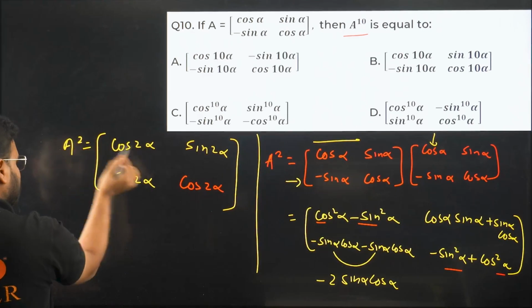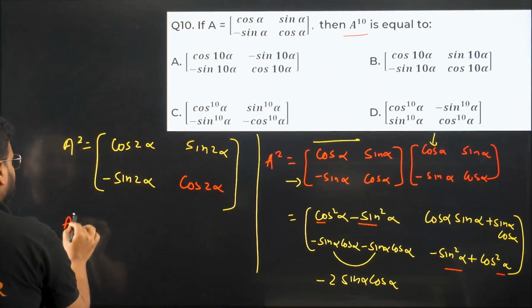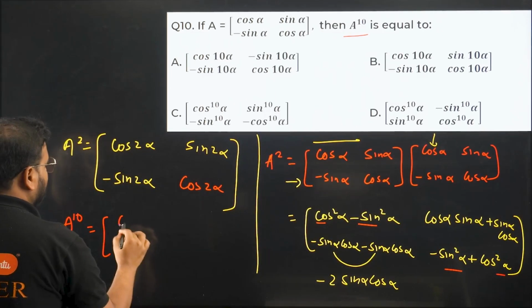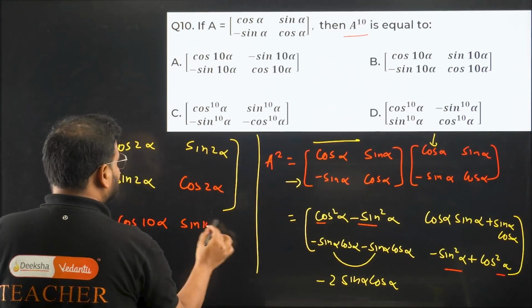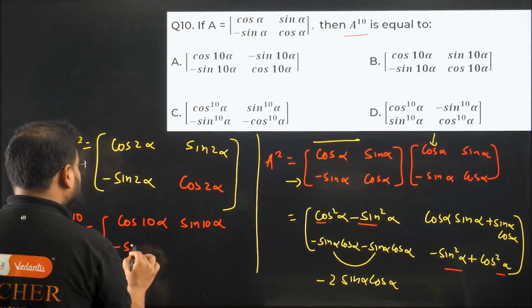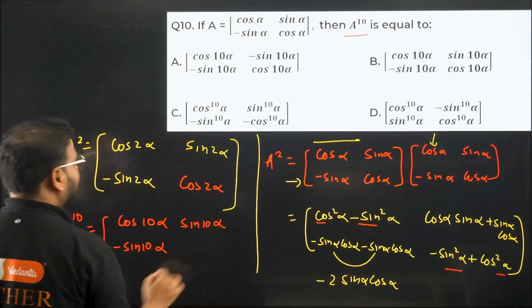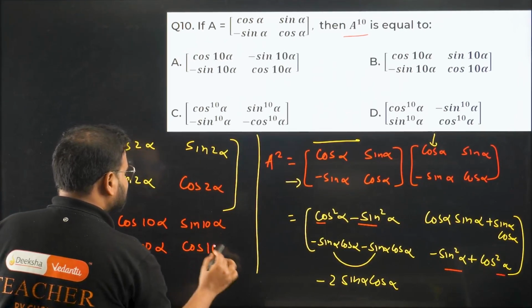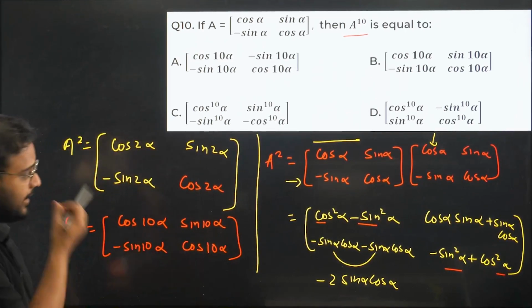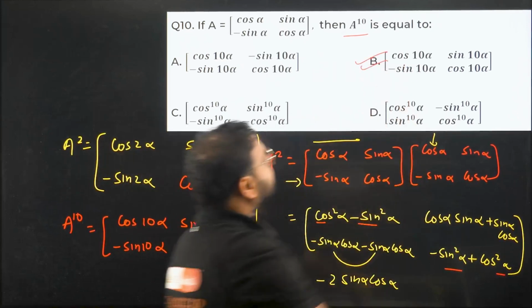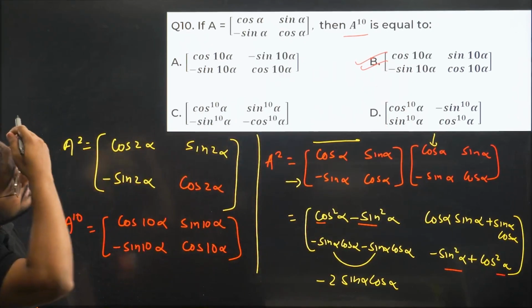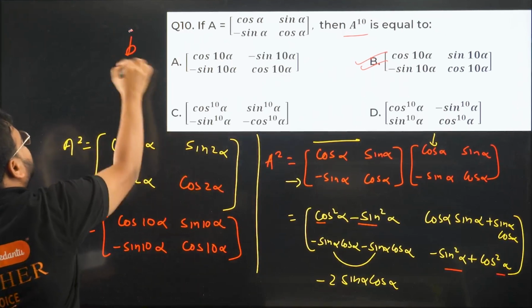If you have a square, this is 2. If you have a power 10, it will become what, dear? It will become cos 10 alpha. This will become sin 10 alpha. This will become minus sin 10 alpha. And this will become cos 10 alpha. Which option is right? Option B is correct. Cos 10, sin 10, minus sin 10, cos 10. Option B is correct as per me.